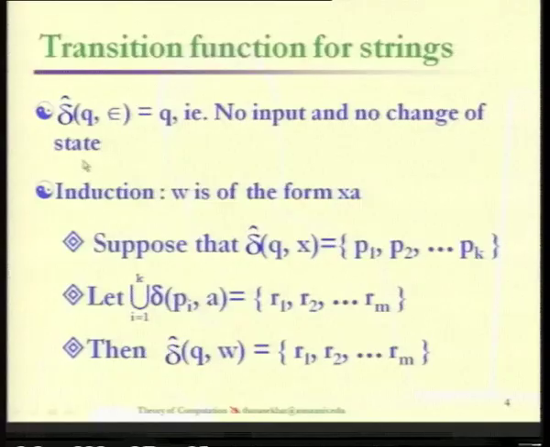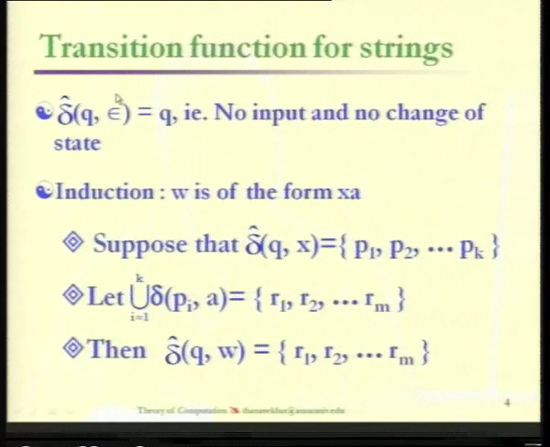Since it is going to be a recursive definition, the first step is going to be the basis. So, what will happen as far as the empty string is concerned? δ cap of q comma epsilon is going to be q. It is the same as the extended transition function for a deterministic finite automaton, because if nothing is given as input, that means the empty string, then you can't change the state.